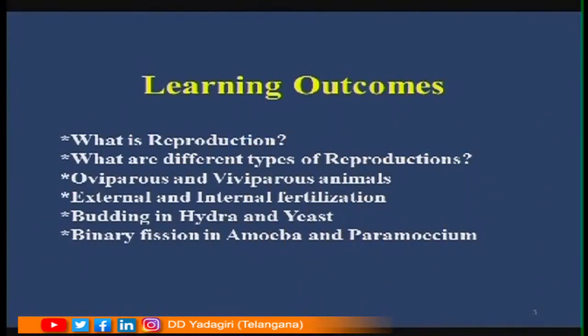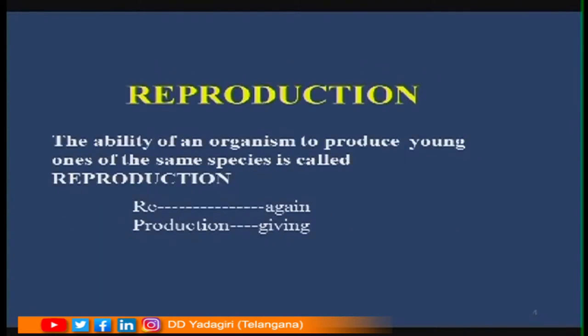Before going to see all these things, let us first see what is meant by reproduction. So, what is reproduction? The ability of an organism to produce young ones of the same species is called reproduction. Re means again, production means giving. So, that is nothing but again giving birth to the young ones of the same species is called reproduction.